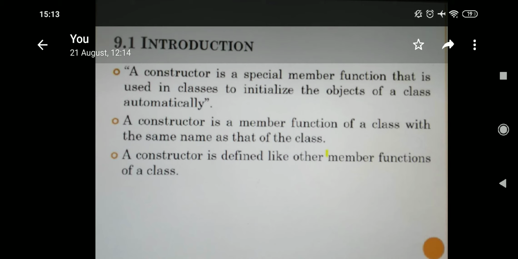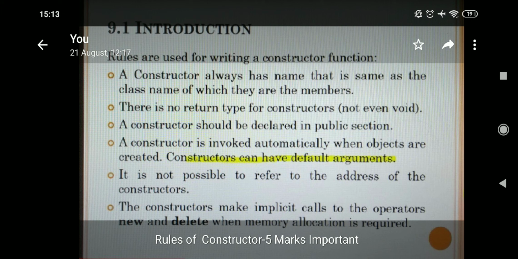Come to the third point. We know that in a class, functions will be there. Like how we define the other functions, constructor also will be defined. Look here students, this is a definitely asked 5-mark question. What are the rules of constructors? Constructor name and class name is the same, return type.